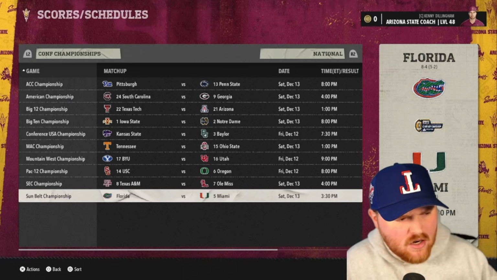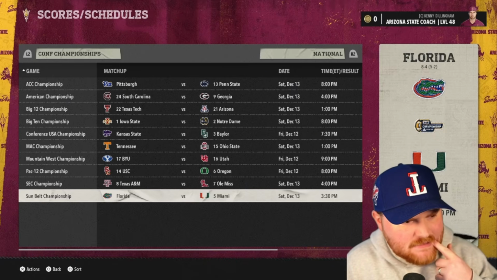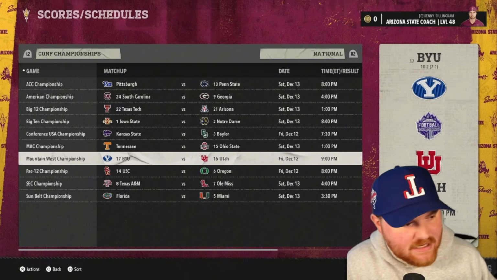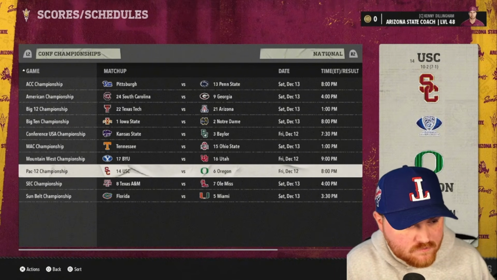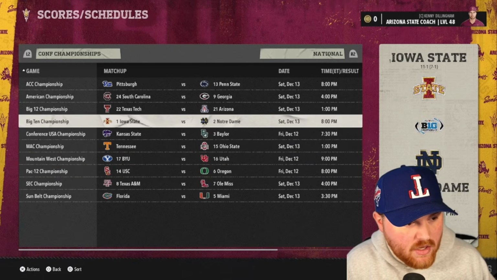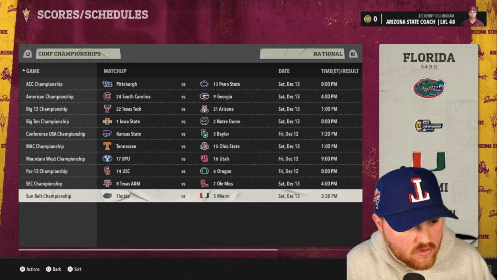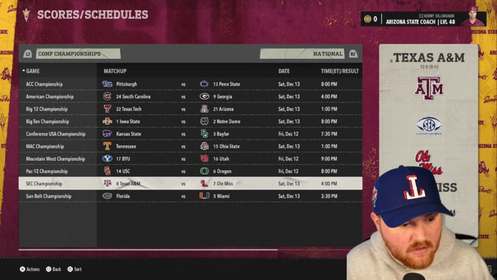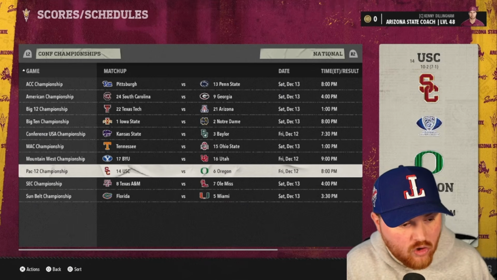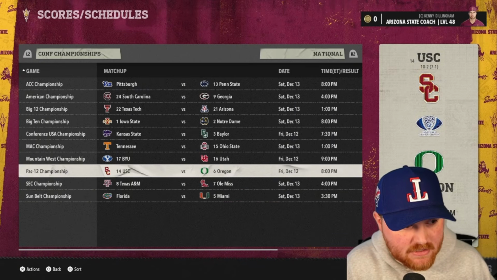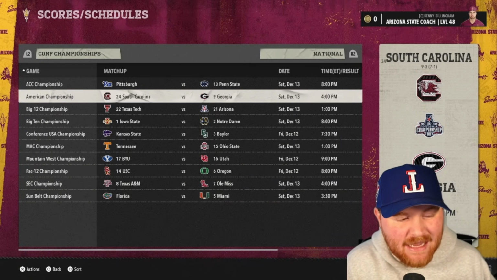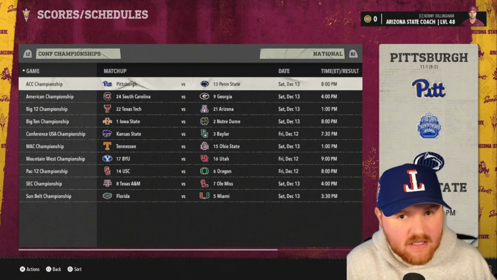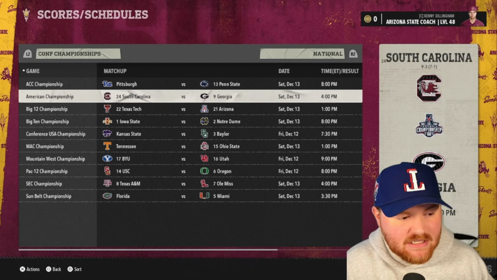5 Miami. So we're missing quite a few teams here at the top, it seems like. The MAC's going to miss out. The Mountain West is going to miss out. Yeah, because we got 1, 2 for sure. Probably 3, 4, 5. That's probably what it's going to happen. Georgia might not even get an automatic qualifier. Penn State might have to win to get in. Not even for automatic qualifier, just to get the rankings up.